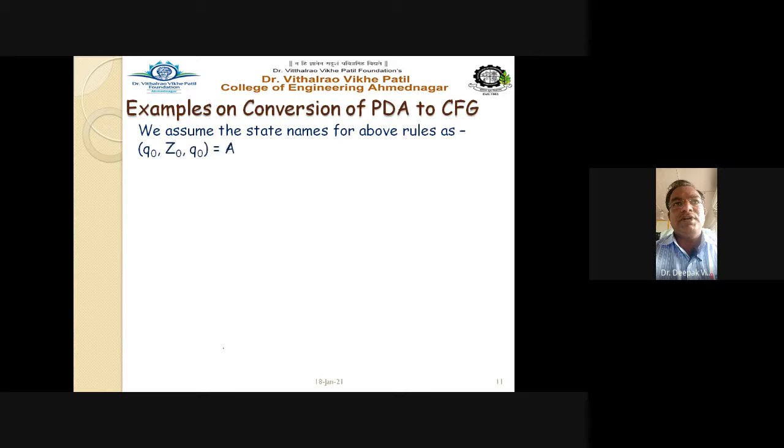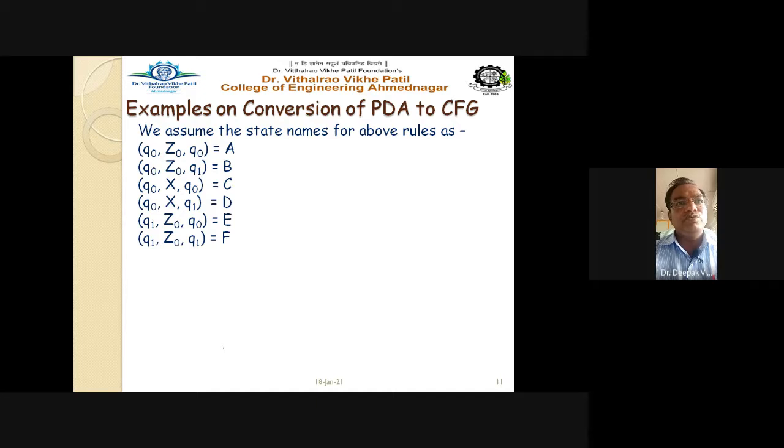So assume these capital letter names: Q0 Z0 Q0 equal to capital A, Q0 Z0 Q1 equal to capital B, Q0 X Q0 equal to capital C, Q0 X Q1 equal to capital D, Q1 Z0 Q0 equal to capital E, Q1 Z0 Q1 equal to capital F, Q1 X Q0 equal to capital G, Q1 X Q1 equal to capital H.